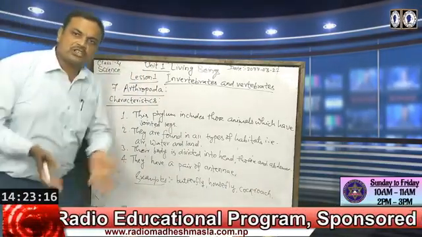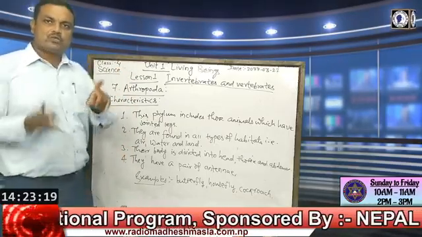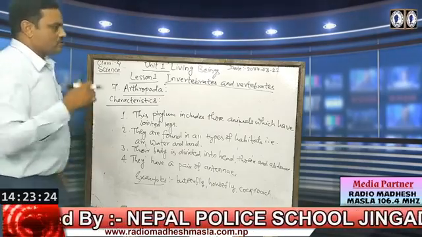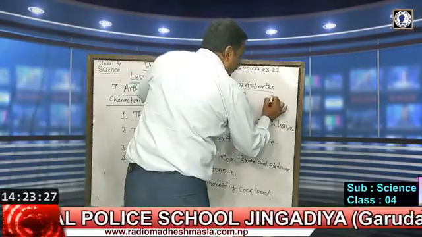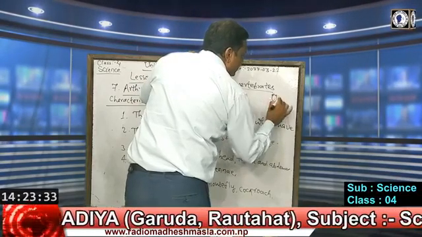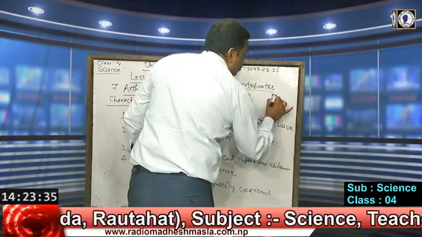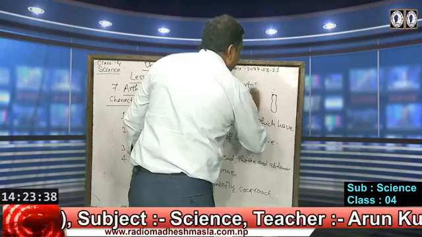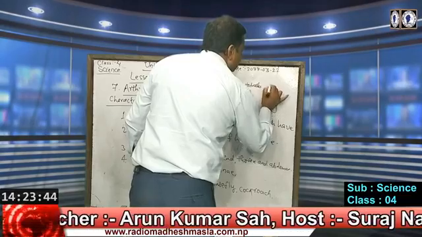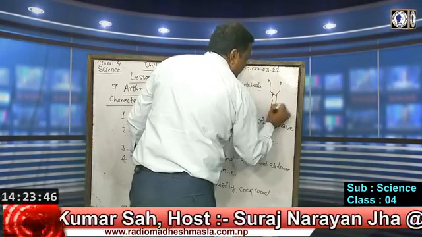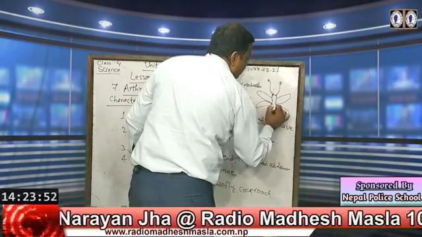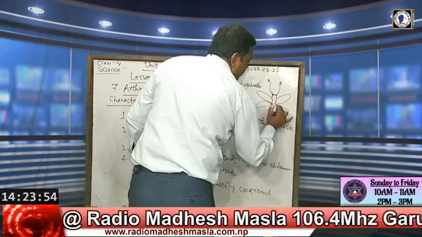Arthropoda, those animals which have jointed legs, joints in their legs. So the name of the phylum is Arthropoda. We can see the Arthropoda body: two eyes are there, and there is the thorax, and from this there are two antennae, and from this there are wings, and this is the thorax and abdomen.